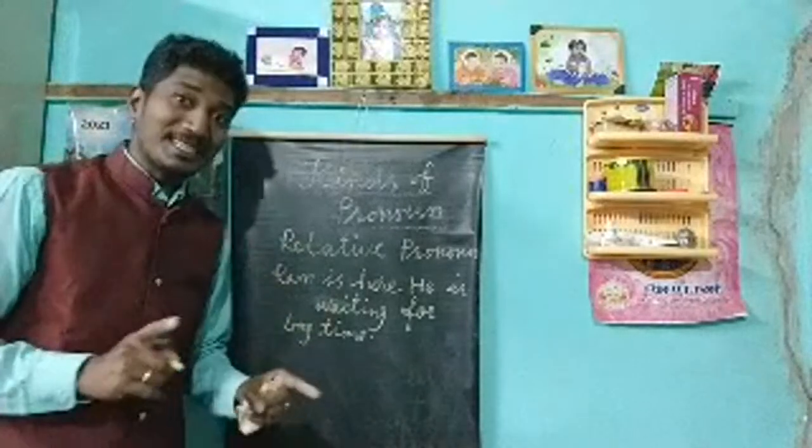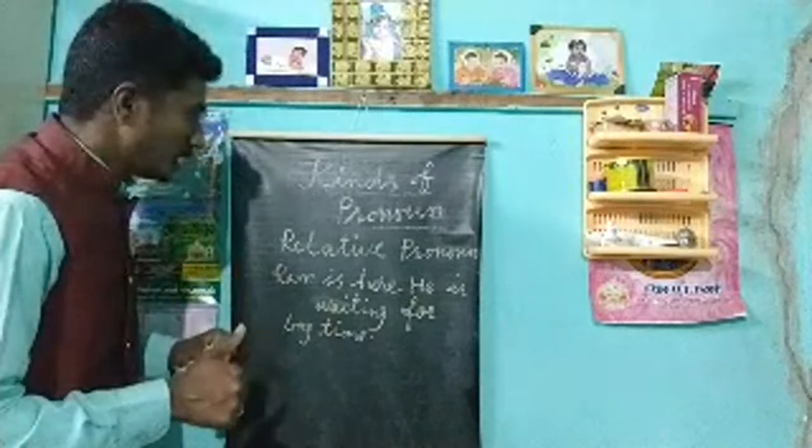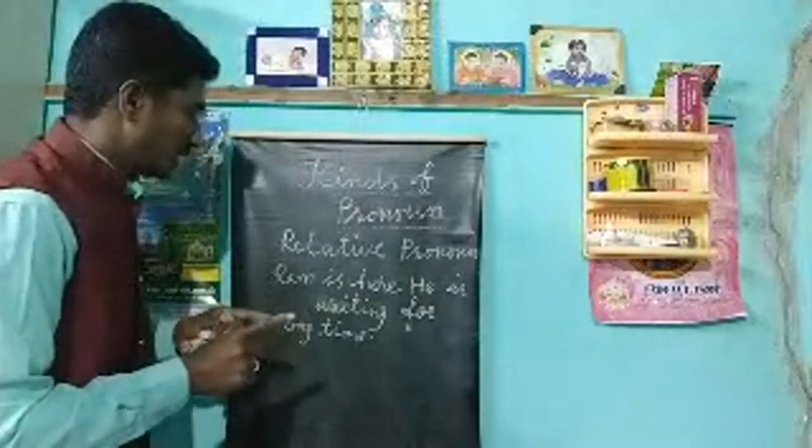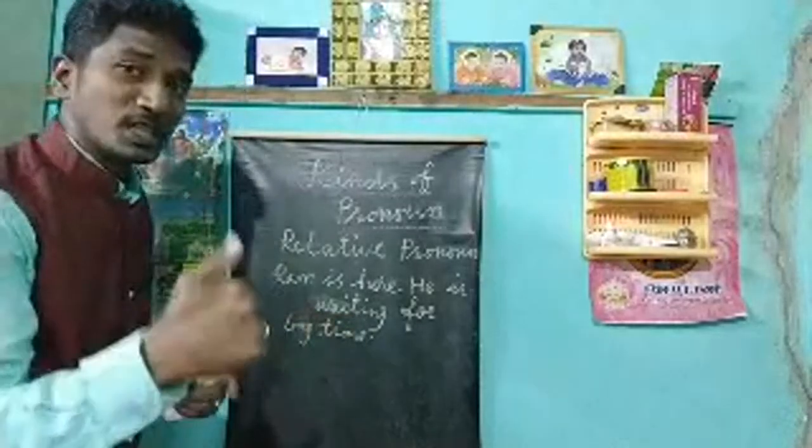So here we have two different sentences: Ram is here, and he is waiting for a long time. These sentences can be connected into one. Ram is here, who is waiting for a long time.